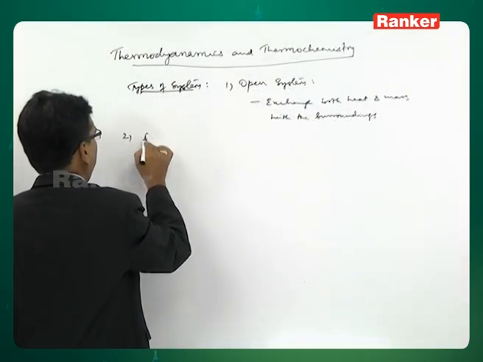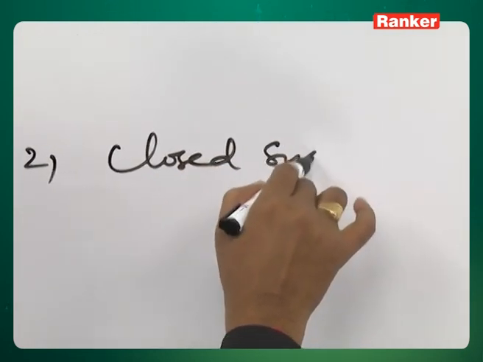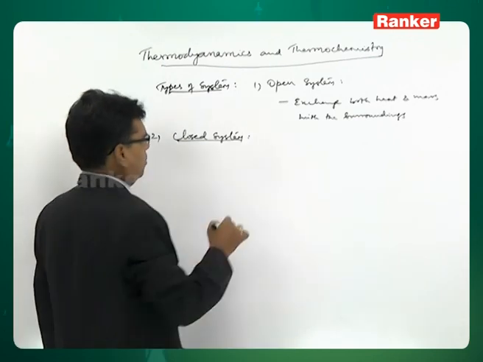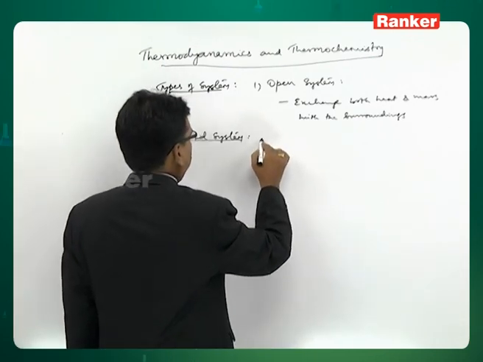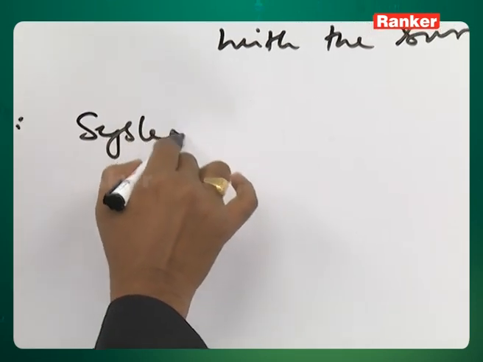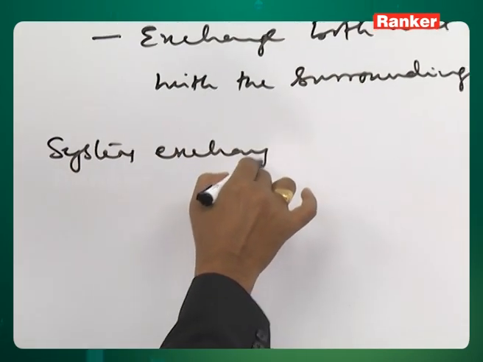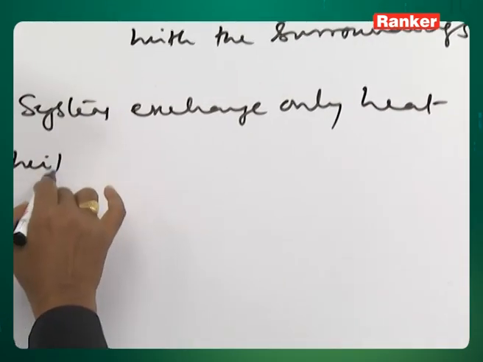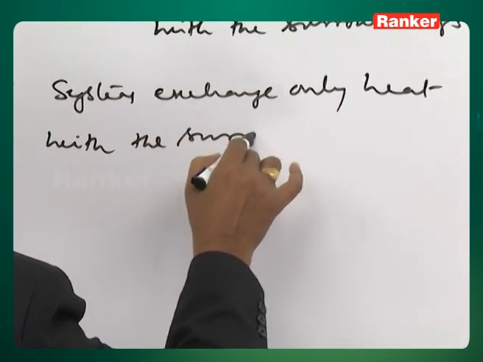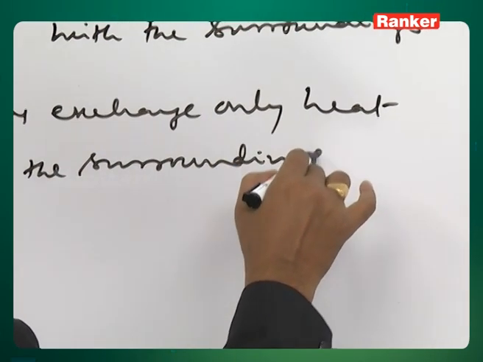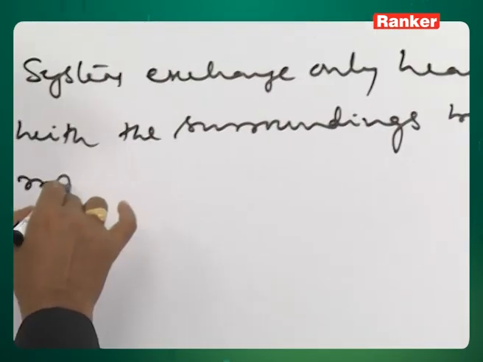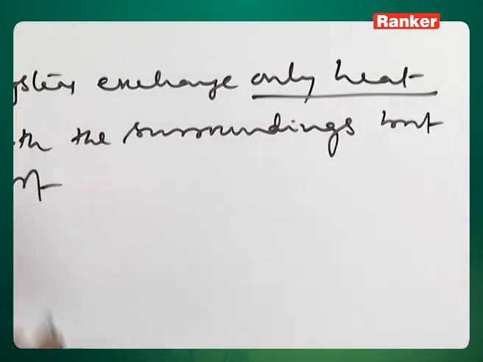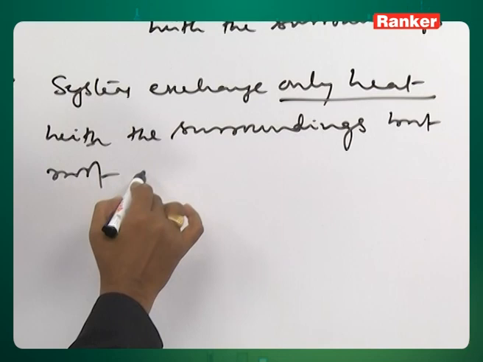Second one is closed system. A closed system is one where the system exchanges only heat with the surroundings, but not mass.